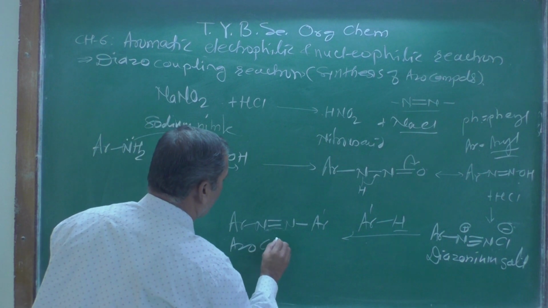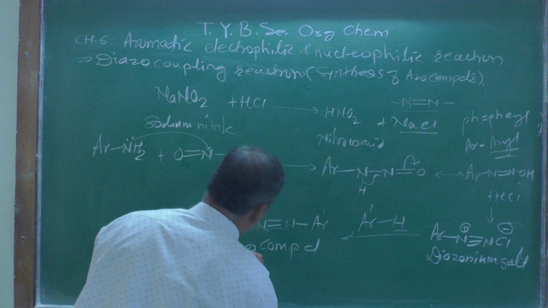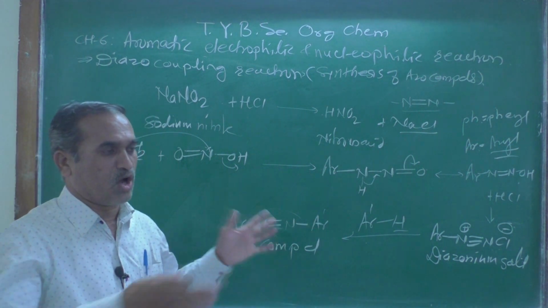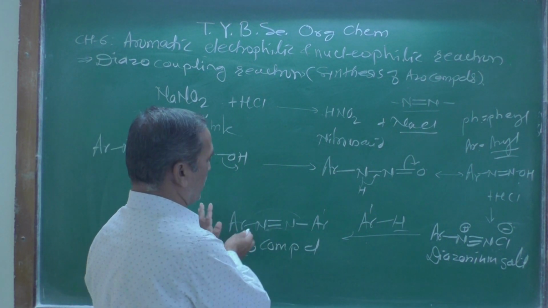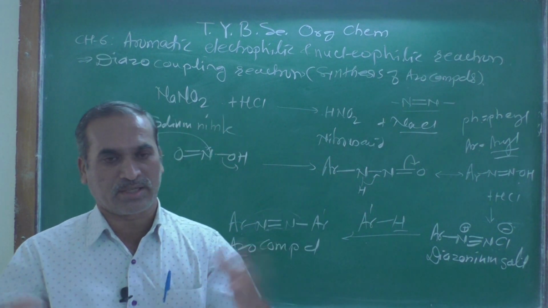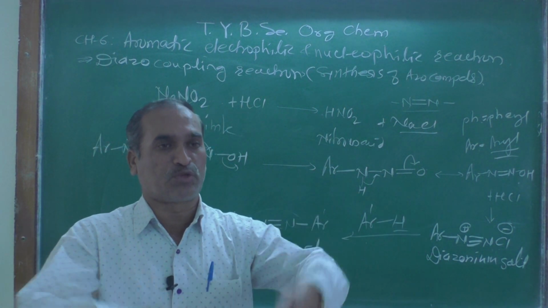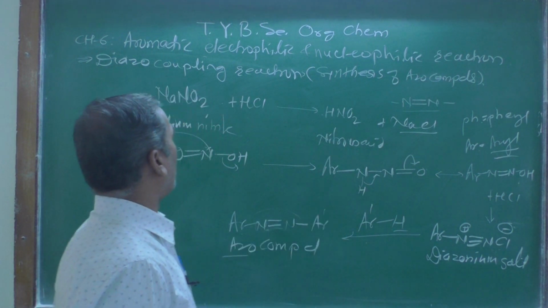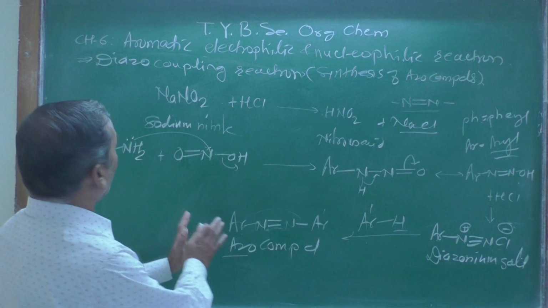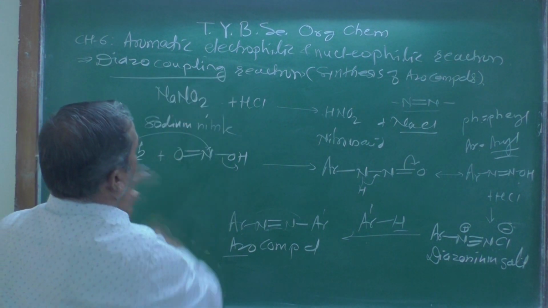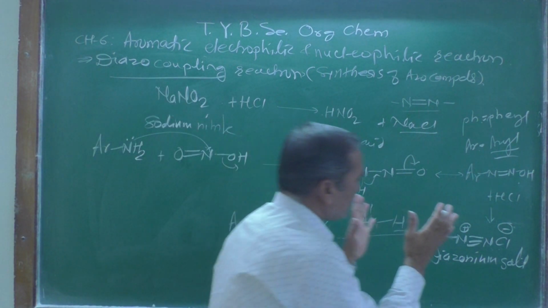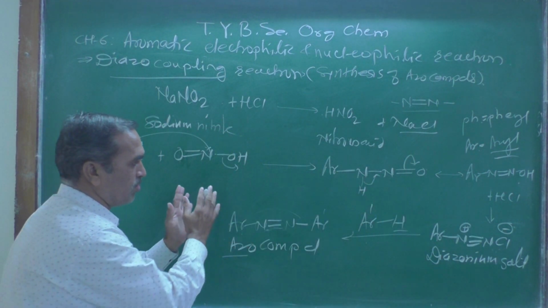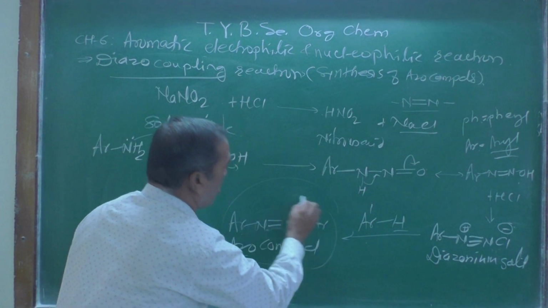This one is called an azo compound. Azo means there is a nitrogen double bond on both sides. There is an aromatic compound Ar, and the Ar dash, they are differently substituted on that benzene ring. That type of compound is called an azo coupler, and this is known as a coupling reaction. This diazonium salt reacts with an aromatic compound, and the resulting compound is formed.